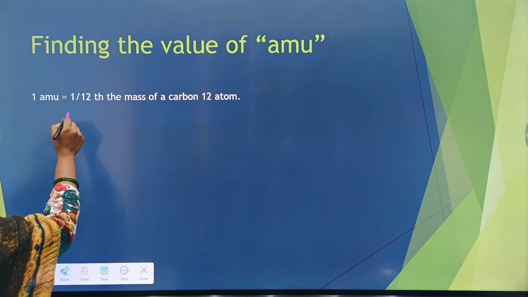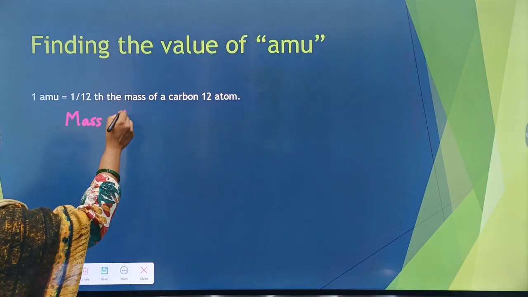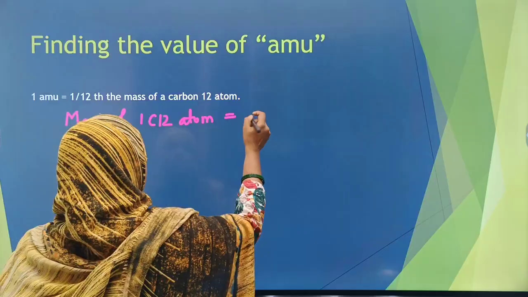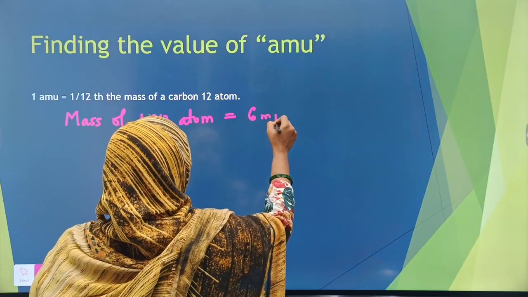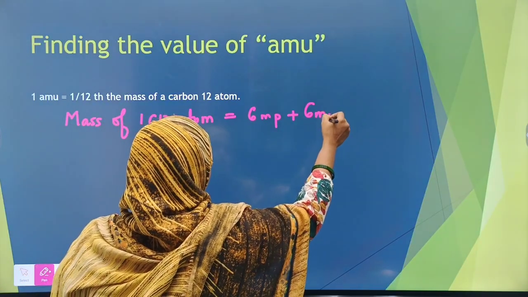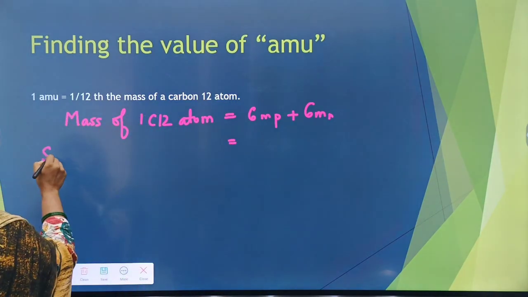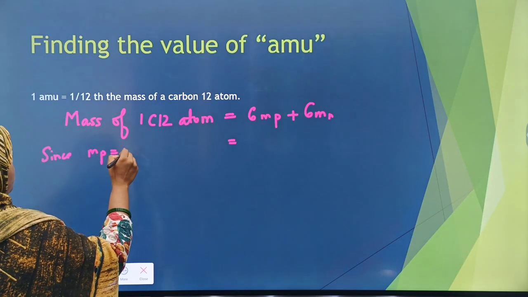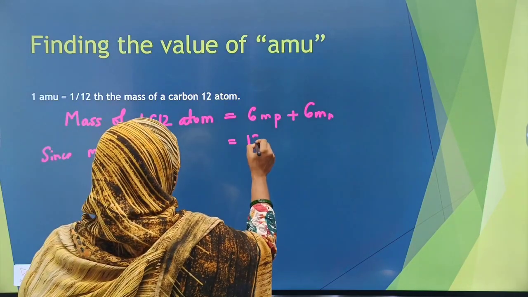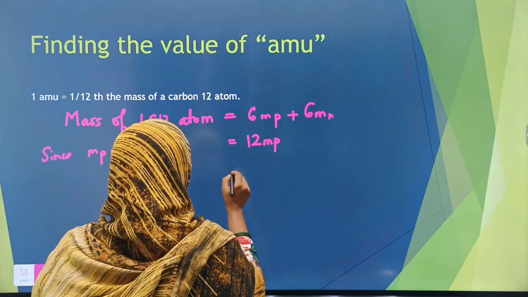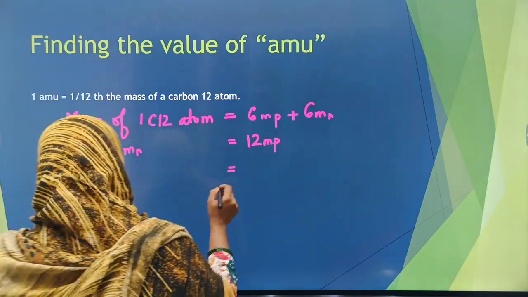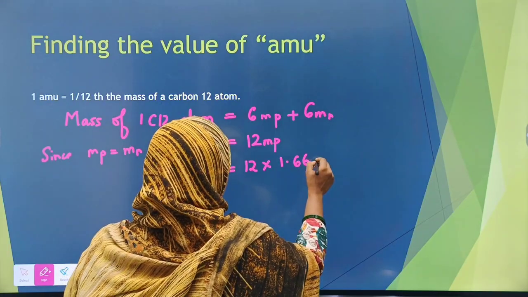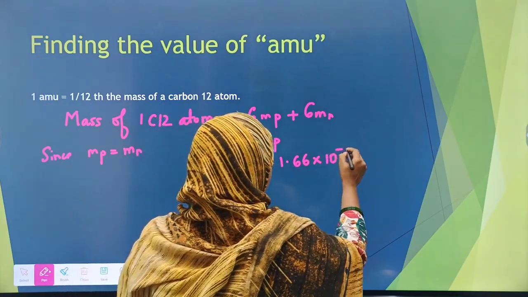First, we'll find the mass of one C12 atom: 6 mass of protons plus 6 mass of neutrons. Mass of protons is equal to mass of neutrons, so 12 mass of protons, which will be 12 into 1.66 into 10 raised to the power of minus 24.